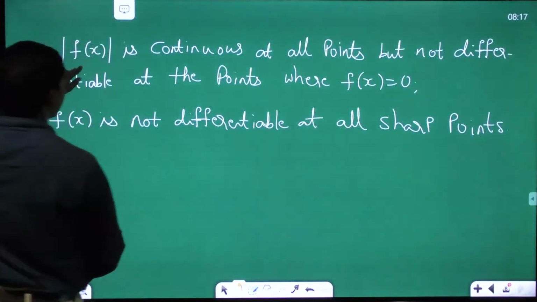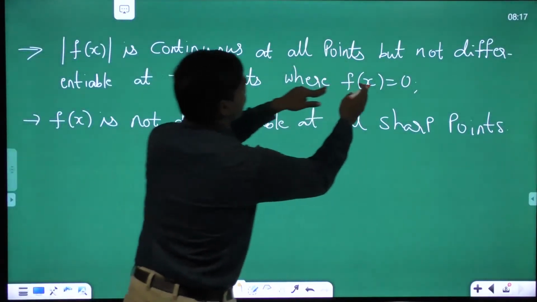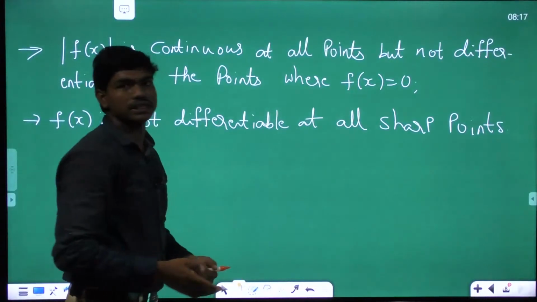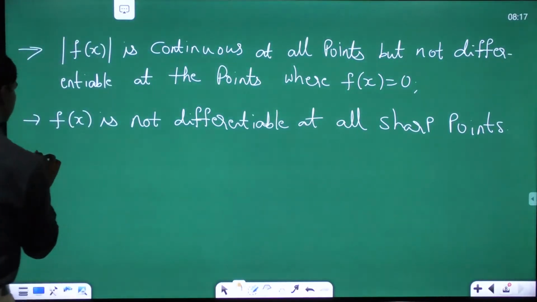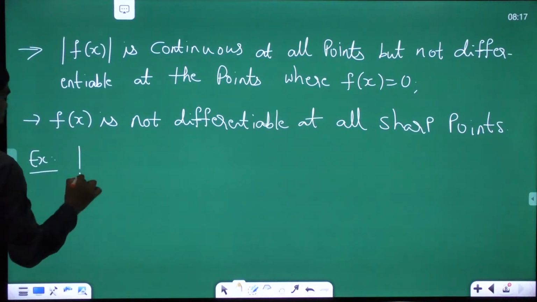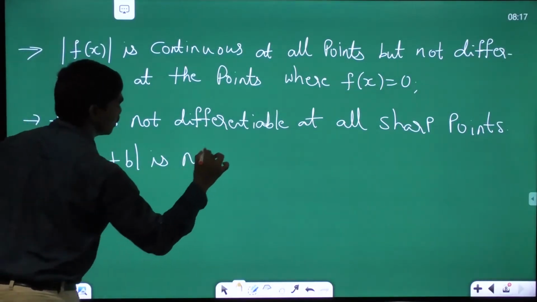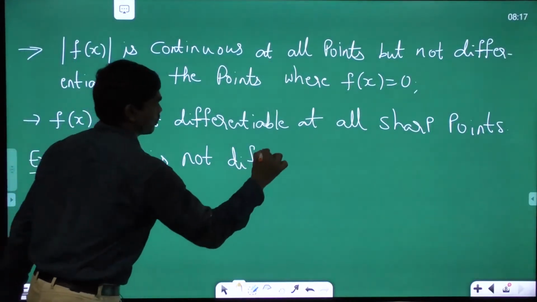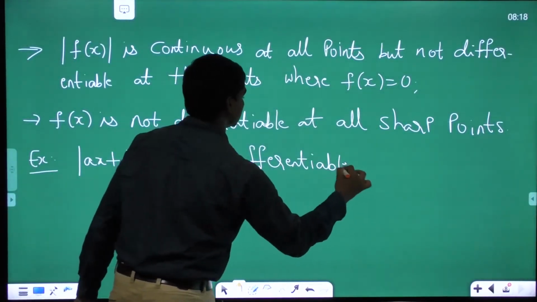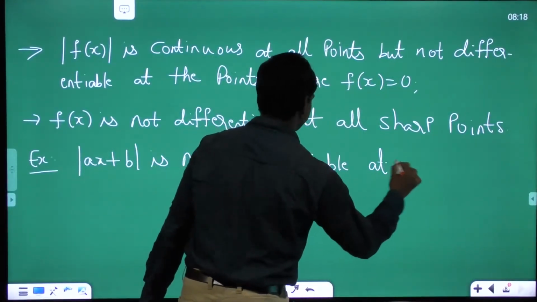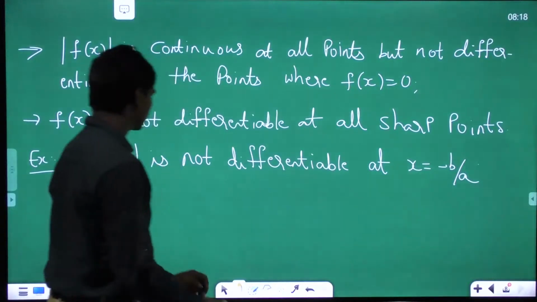Now if you see, if f of x is x, then mod x is not differentiable at all points where x is equal to 0, and you have seen mod x is not differentiable at x is equal to 0, correct? So for example, mod of ax plus b is not differentiable at x is equal to minus b by a, correct?